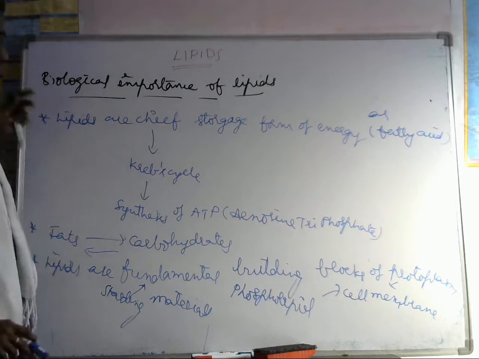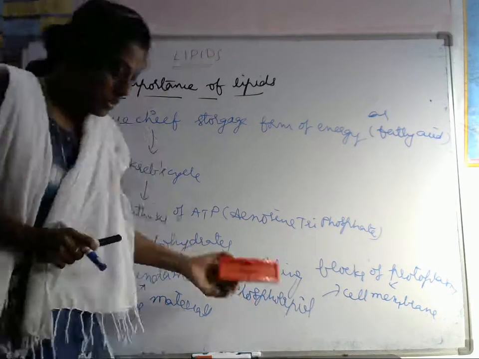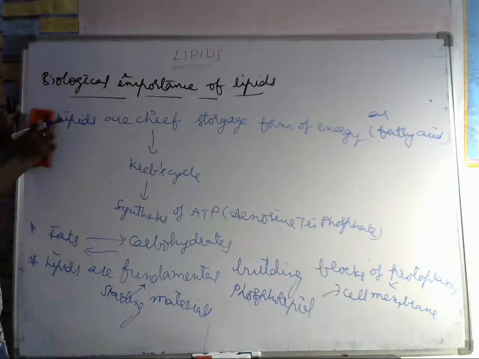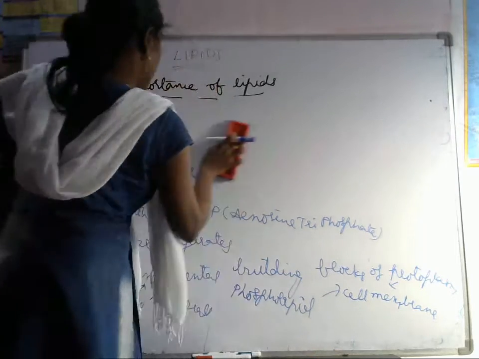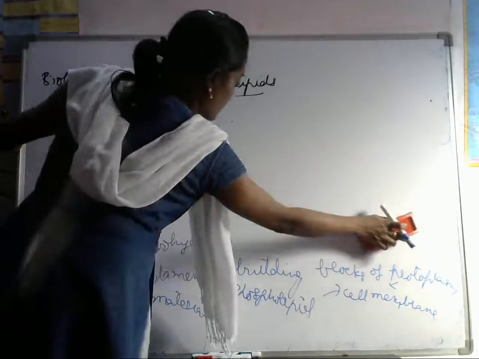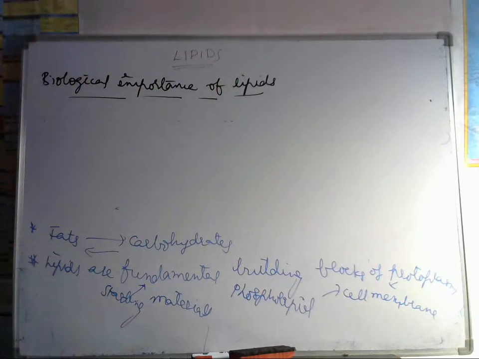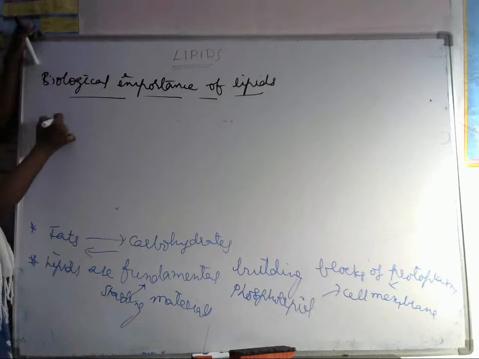Next biological importance is subcutaneous fats.